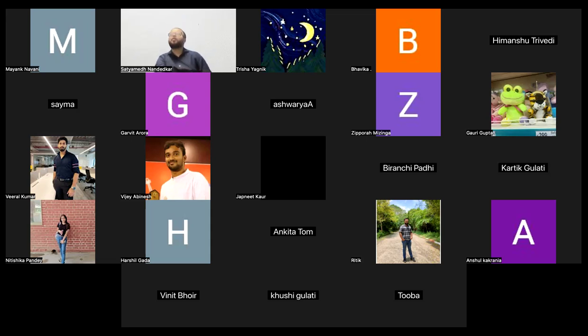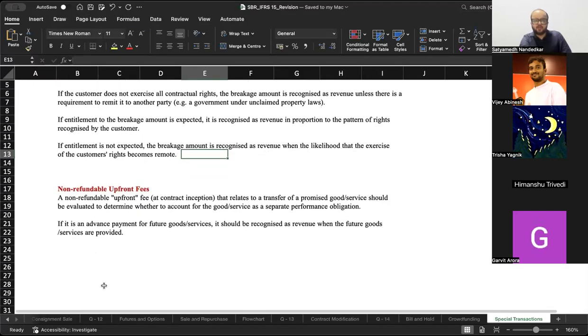Okay, now we could also have a situation of non-refundable upfront fees. We have not discussed it as a special transaction, but we have discussed it on multiple occasions. A non-refundable upfront fee that relates to a transfer of a promised good or service should be evaluated to determine whether to account for the good or service as a separate performance obligation. If it is an advance payment for future goods and services, it should be recognized when the future goods and services are provided.